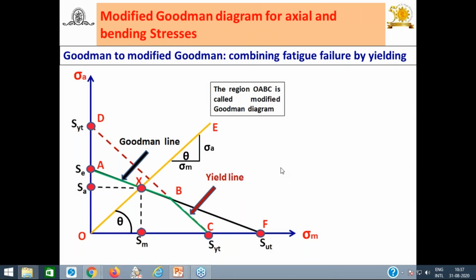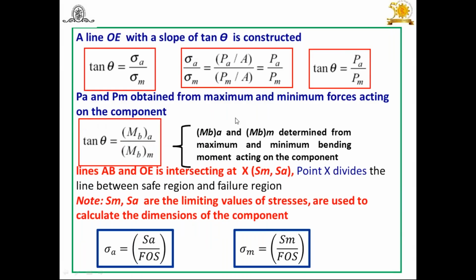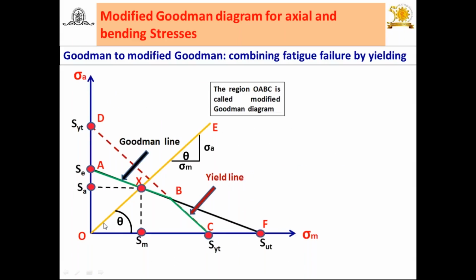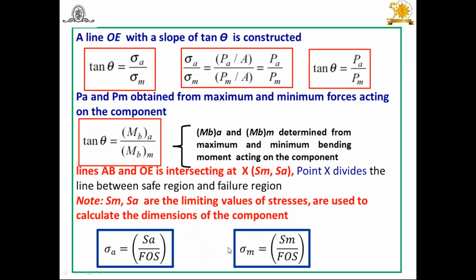Now let us move on. I have already explained these things. We have derived this equation, and we have plotted one line OE making an angle theta, having the slope sigma A by sigma M, tan theta equal to sigma A by sigma M. So you can locate the point X anywhere on this line. If the point comes inside, you can say it has infinite life; if it's on the line or outside it, it's finite life. Accordingly, you can locate SA and SM and use the equation of the line.